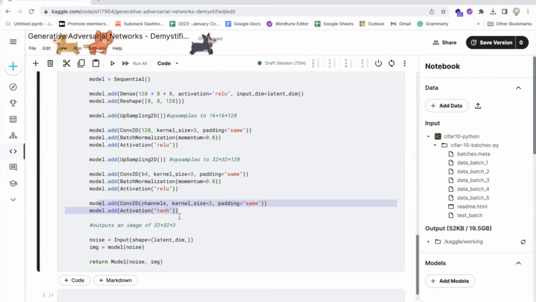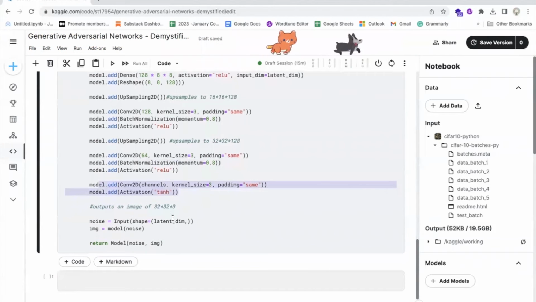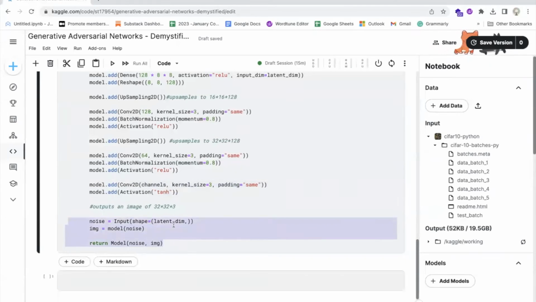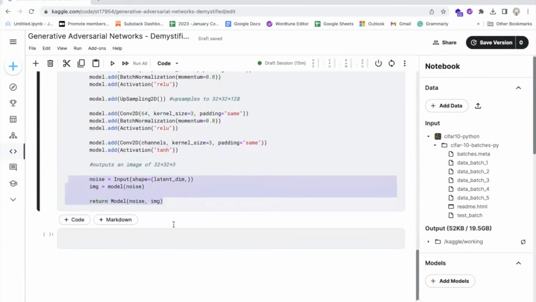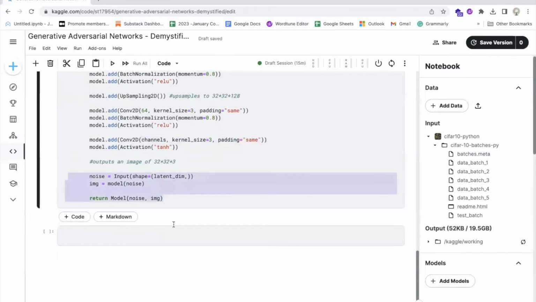The output of this layer is an image with shape img_rows, img_cols, channels, which represents the generated image. The function returns a Keras model object that takes as input the random noise vector and outputs the generated image. Overall, this code defines the architecture of the generator model and returns it as a Keras model object that can be compiled and trained on a dataset.